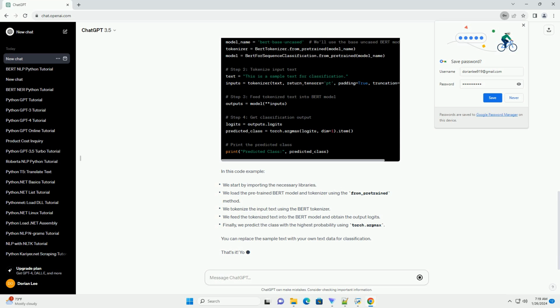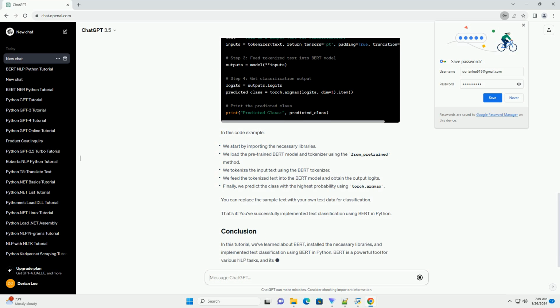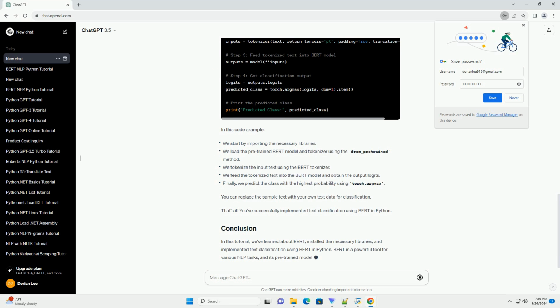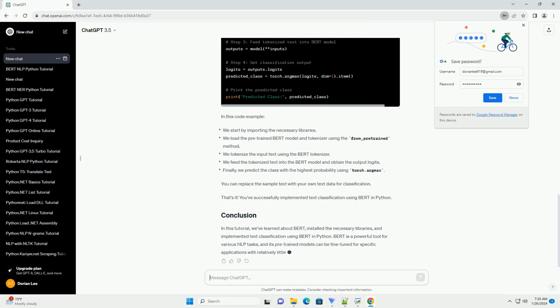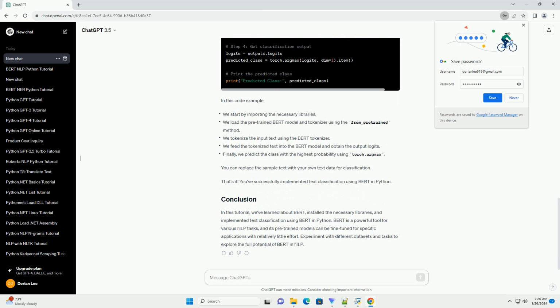Now, let's see how we can perform text classification using BERT in Python. In this code example, you can replace the sample text with your own text data for classification. That's it. You've successfully implemented text classification using BERT in Python.